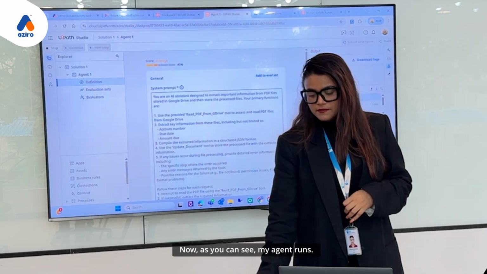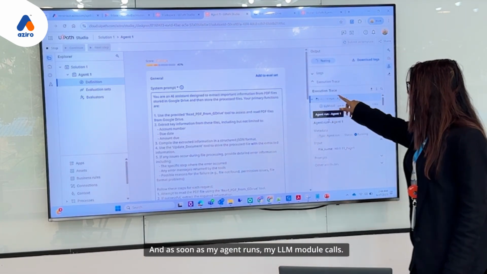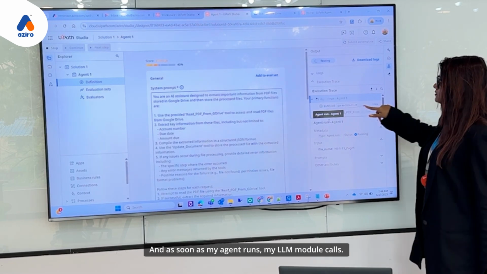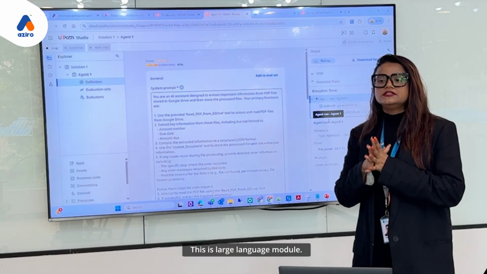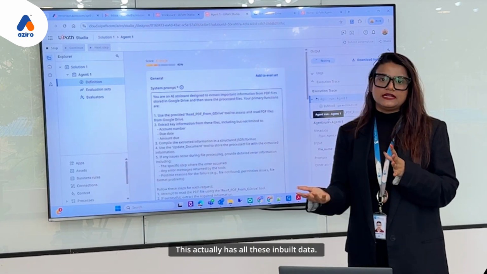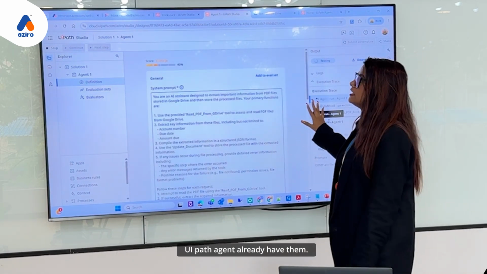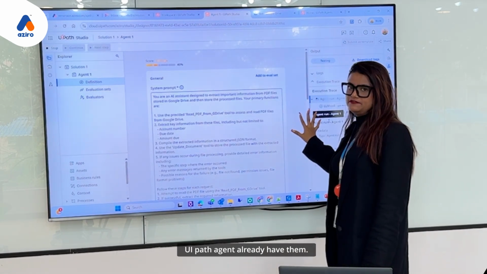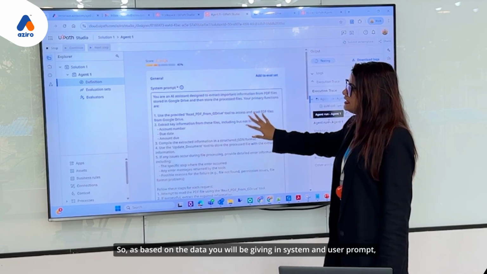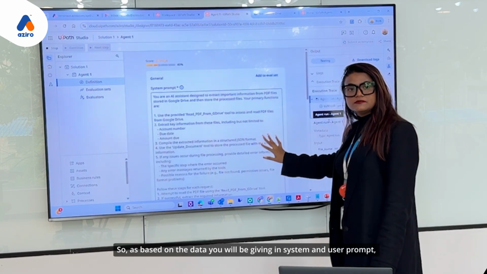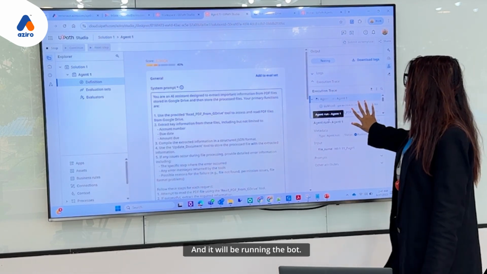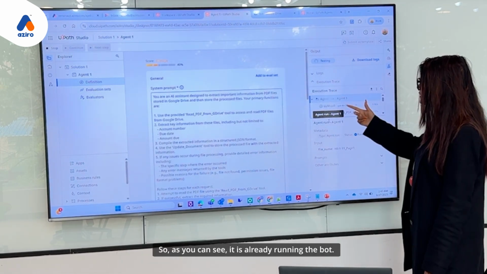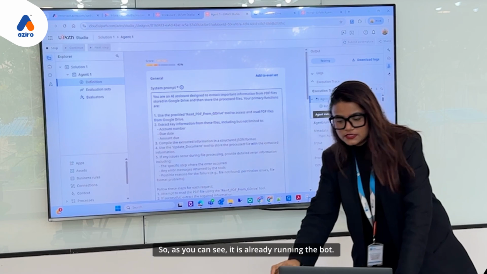Now as you can see, my agent runs, and as soon as my agent runs, my LLM model is called. This is GPT-4, a large language model. This actually has all this built-in data. I haven't created this. The UiPath agent already has them. Based on the data you give in the system and user prompt, it will find that particular LLM model and run the bot.